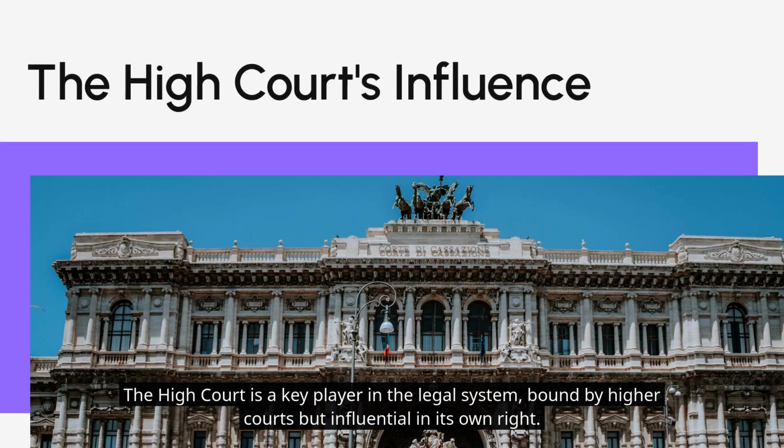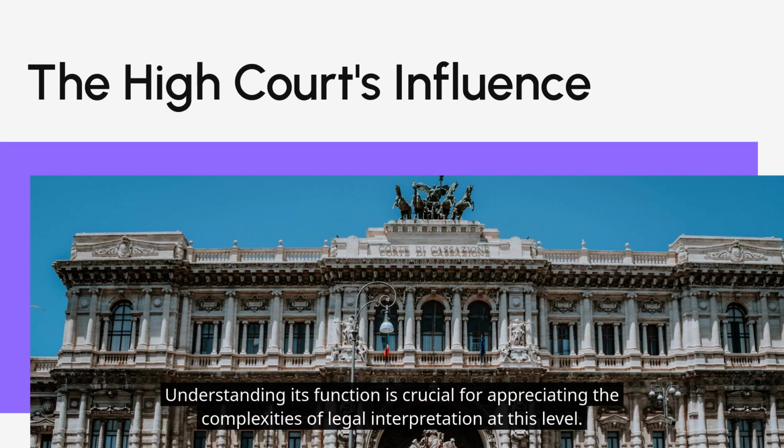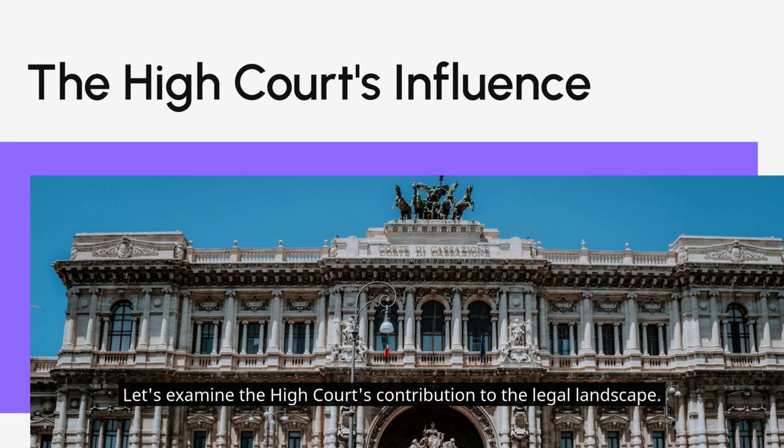The High Court is a key player in the legal system, bound by higher courts but influential in its own right. This chapter will explore how the High Court interprets legal principles and its role in shaping legal precedents. Understanding its function is crucial for appreciating the complexities of legal interpretation at this level. Let's examine the High Court's contribution to the legal landscape.